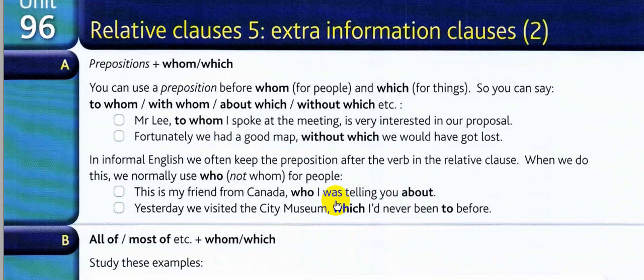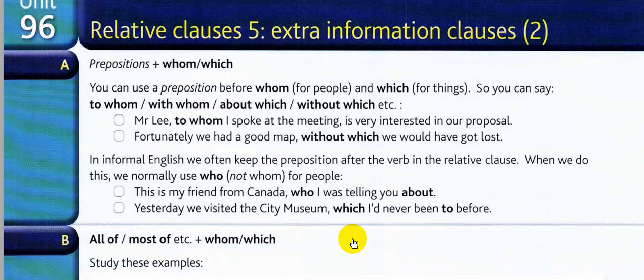Okay. This is the example: yesterday we visited the city museum, which I'd never been to before. Here we are describing the city museum. That's why we're using which here. And as you can see, it's okay to use the preposition after which, not before. Why? Because it's spoken language. If it is written language, it's okay to say to which I've never been before.